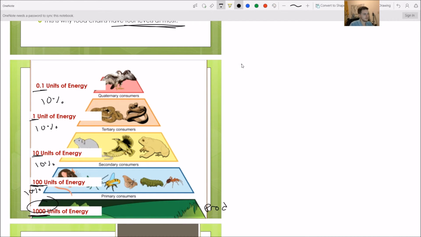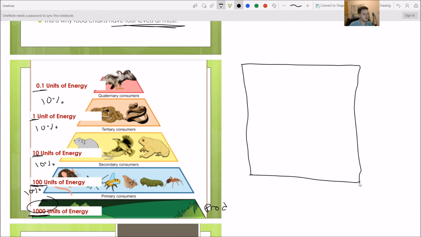Another way I like to look at this, if I draw up this big paper here, alright? So imagine this is all the energy that plants can offer. These are the producer's energy. Primary consumer comes along and it eats, right? So all it has left for it is this.